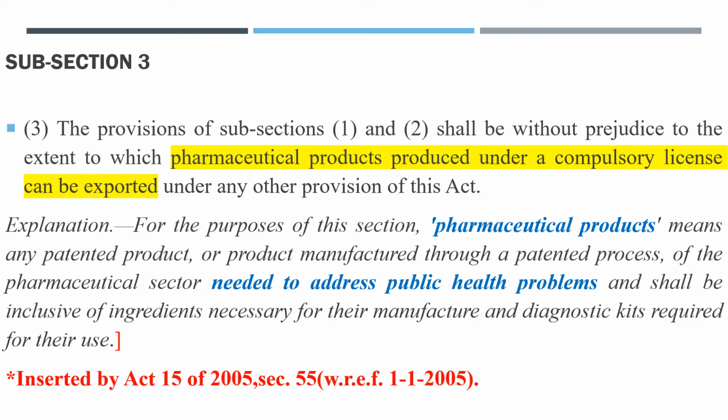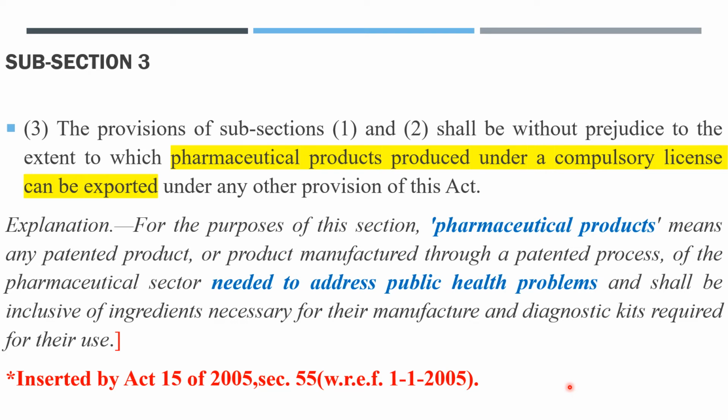That means pharmaceutical products will also include the ingredients necessary for their manufacture and diagnostic kits also. Diagnostic kits required. Okay, that's why it is mentioned here. I'm reading it again to have a clear understanding. The provisions of subsections 1 and 2 shall be without prejudice to the extent to which pharmaceutical products produced under a compulsory license can be exported under any other provision of this Act.